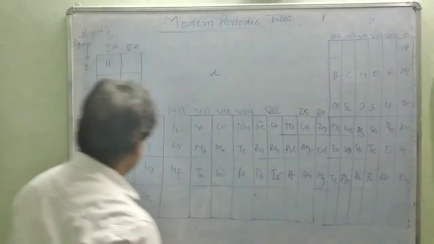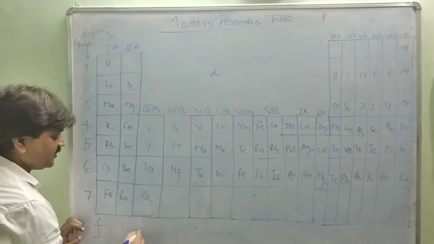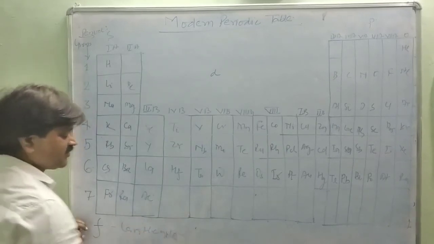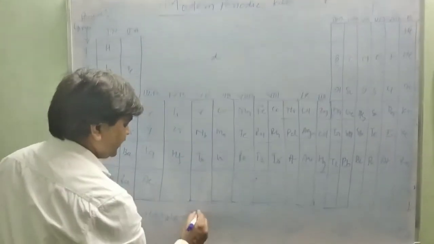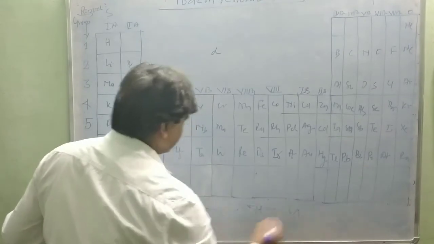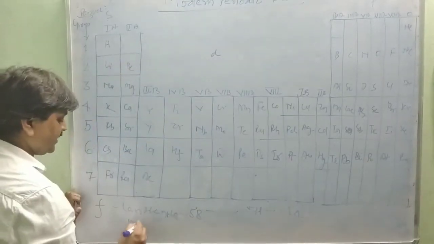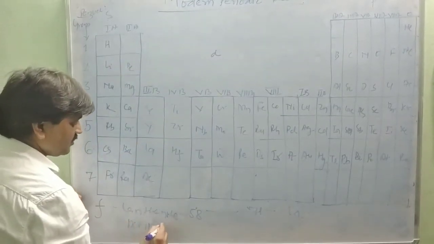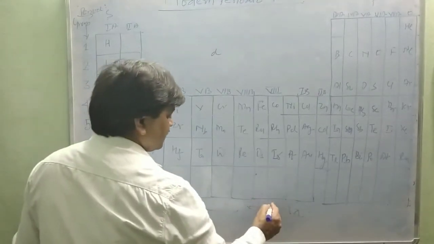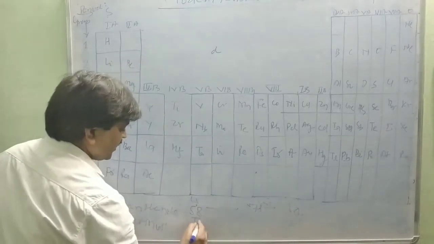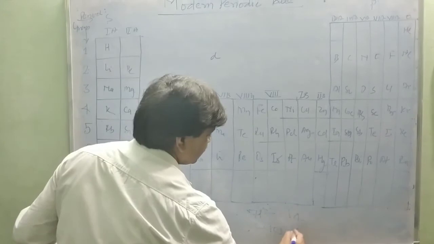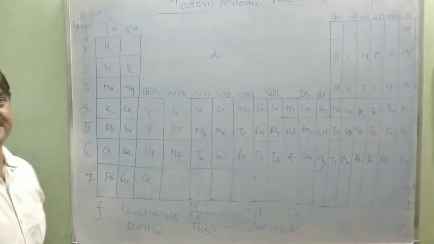And there are 14. Here is the lanthanide. Lanthanide starts from 58 to 71. This is 14 elements in the 4F series. And actinide. This is cerium to lutetium 71, and there are thorium 90 to lawrencium 103. These are 14 elements in the F block elements.